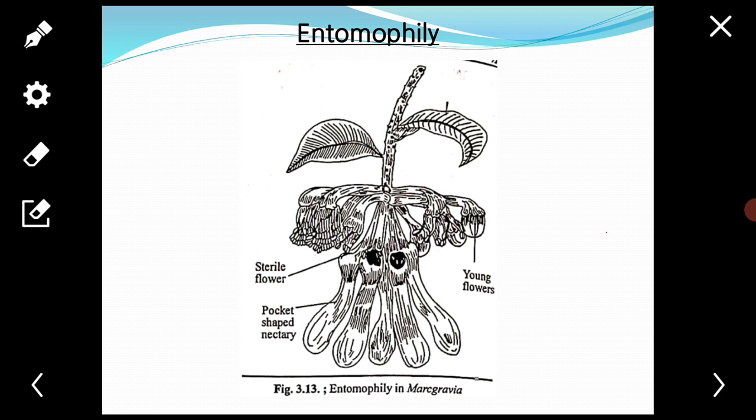Usually the nectaries are positioned in floral parts in such a way that the insect visitor touches both the anthers and stigmas during the extraction of nectar.